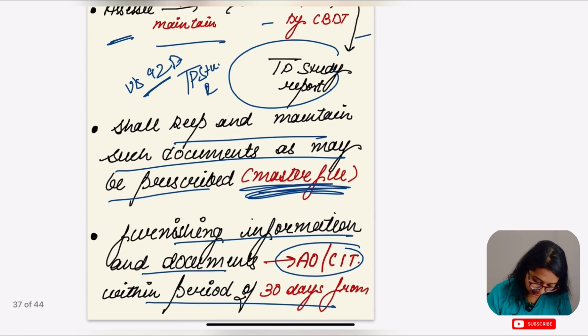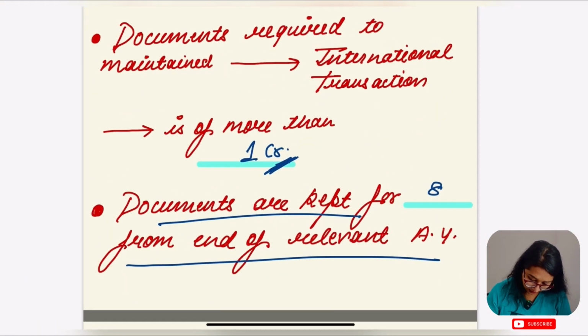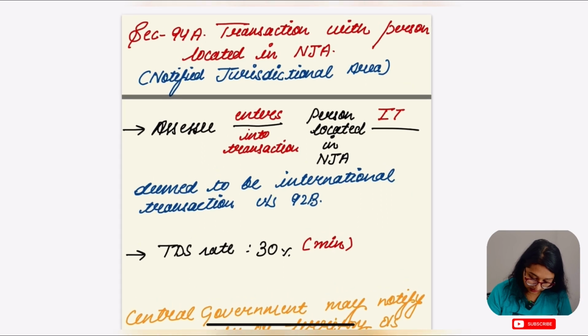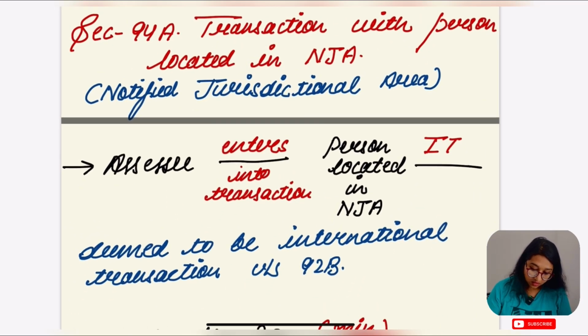Is this part clear? Yes, this part is clear. And documents are kept for 8 years from the end of the relevant assessment year. Hope this part was also clear. Now here comes another very important section, 92A.